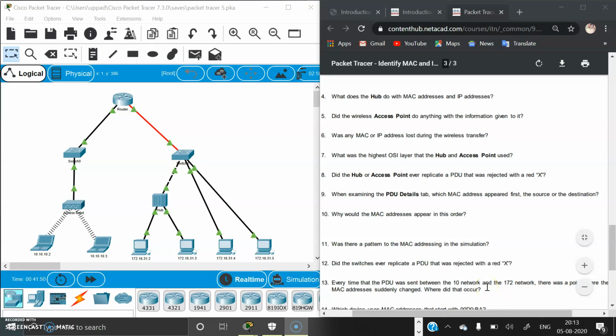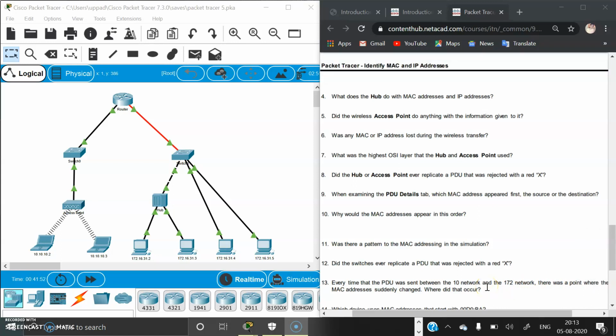See the question clearly. Every time the PDU is sent between the 10 network and the 172 network, here is the 10 network and here is the 172 network, there was a point where the MAC address suddenly changed. Where did that occur? Between the 10 network and the 172 network, there is a device, a router. At this point, the MAC address suddenly changes.